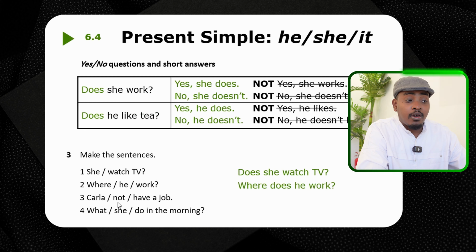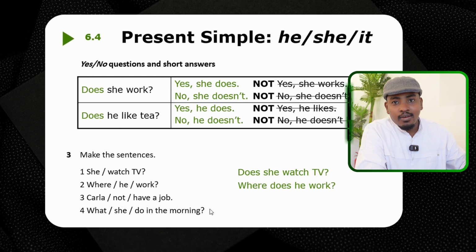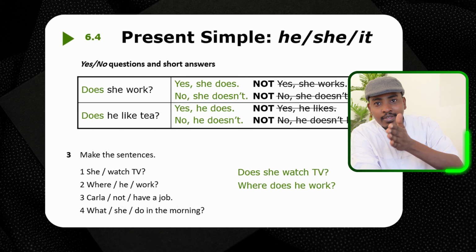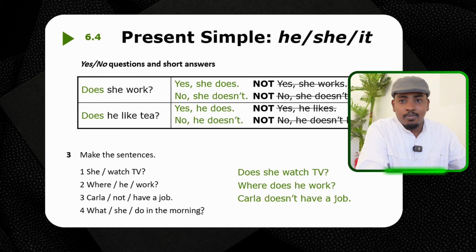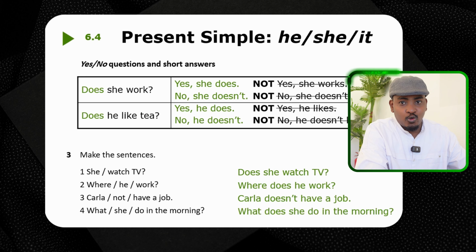Number three, Carla not have a job. So you say Carla does not or doesn't have a job. Number four, what she do in the morning? You say what? Question. What does she do in the morning?